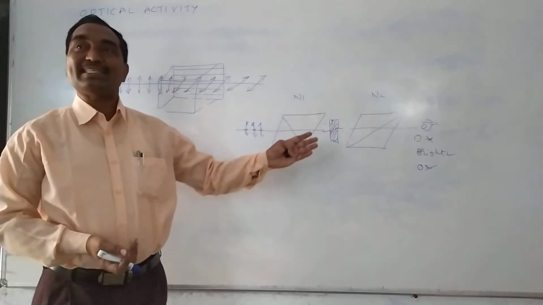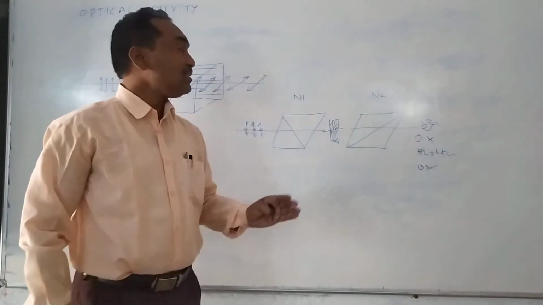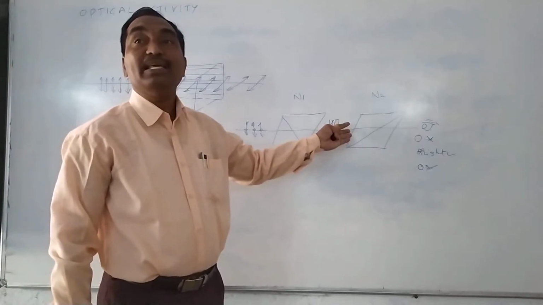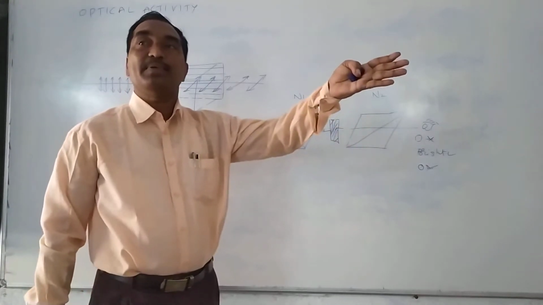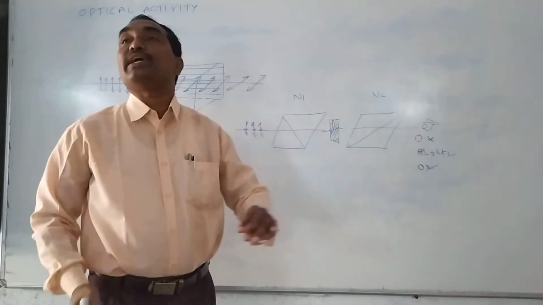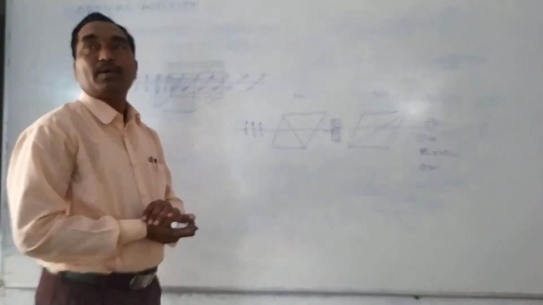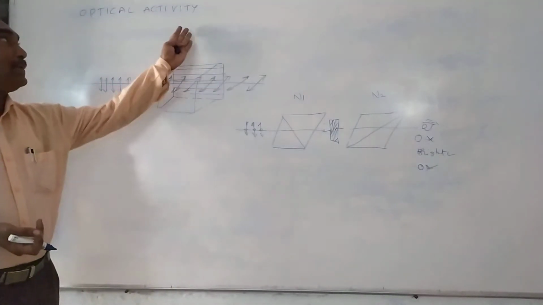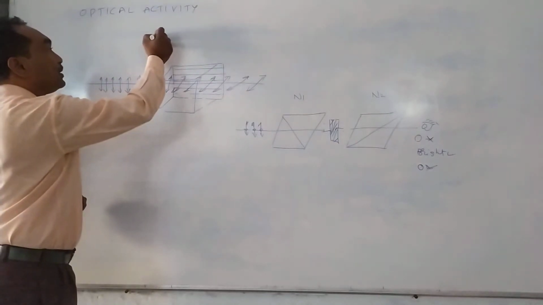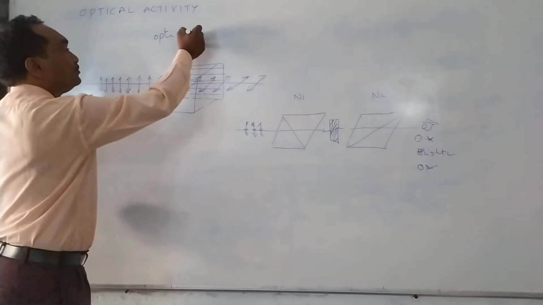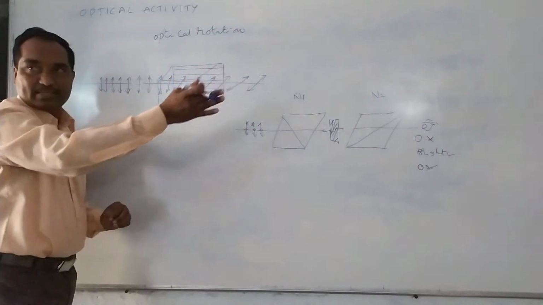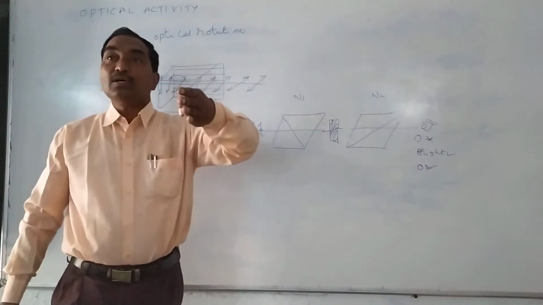So by using this experiment, when the plane polarized light is passing through the crystal, the plane of vibration rotates. This property is called optical activity. Of course, this phenomenon is called optical rotation. So, how much angle will it rotate?